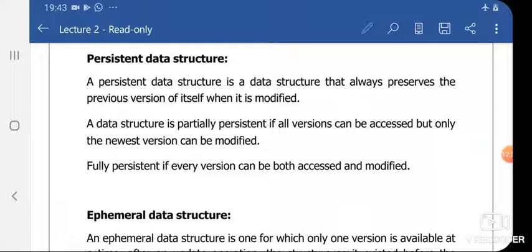Now there are two types: partially persistent and fully persistent. A data structure is partially persistent if all versions are accessible, but only the latest version can be modified, then we can say it is partially persistent. And fully persistent if every version can be both accessed as well as modified.